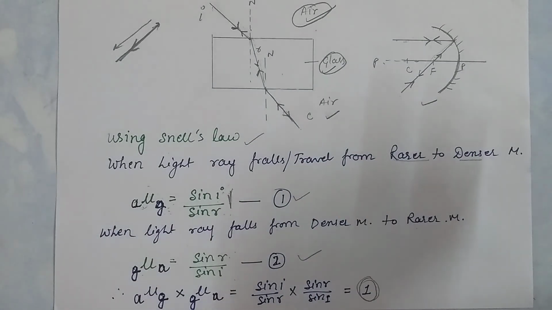So we understood how refraction takes place through a glass slab, what the emergent ray is, what the angle of emergence is, and the relation between the angle of emergence and the incident ray, as well as what lateral displacement is.